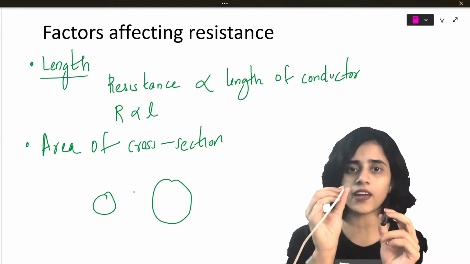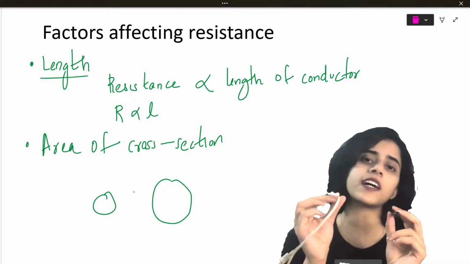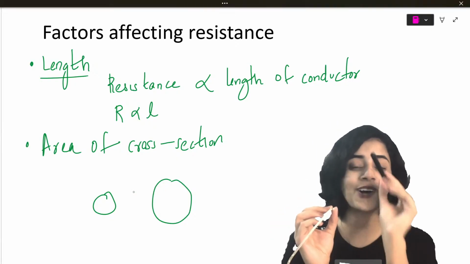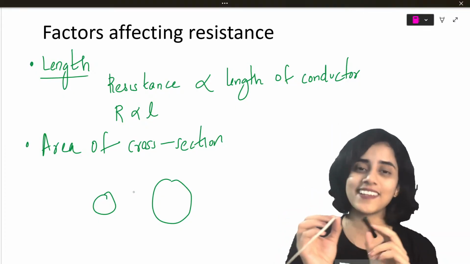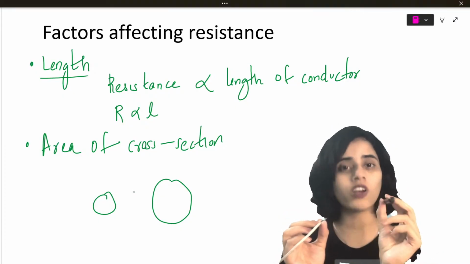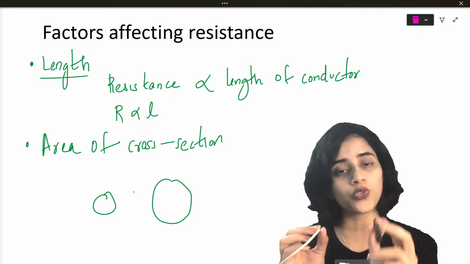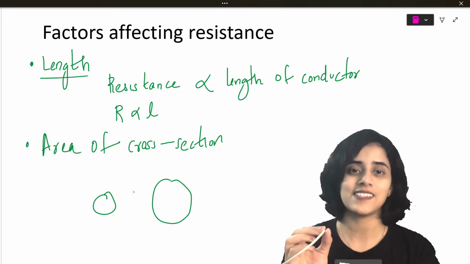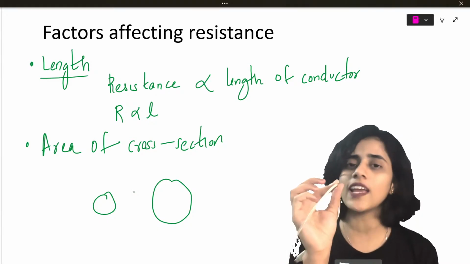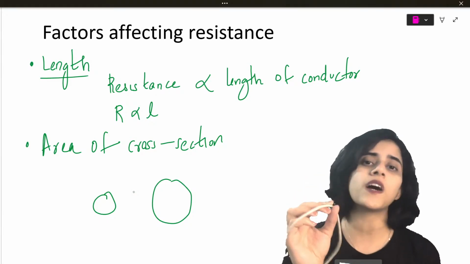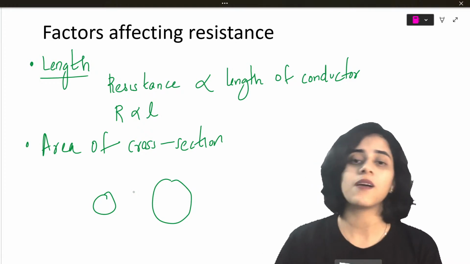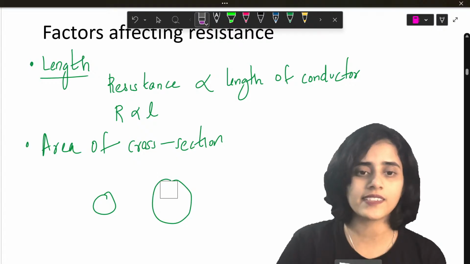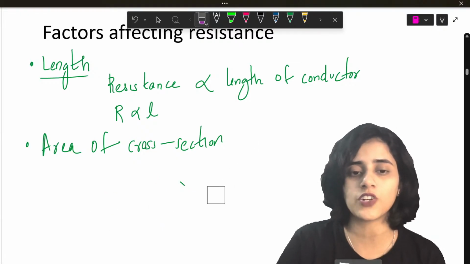So this is more narrow, so it will be difficult for current to flow through this. So how should resistance and area be related? When there is a lot of area, current can easily flow through, so resistance will be less. When there's small area, current cannot pass through, so resistance will be more. Okay, I can draw that. I can do a better job with drawing that.